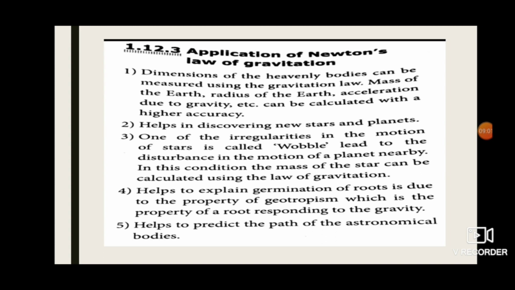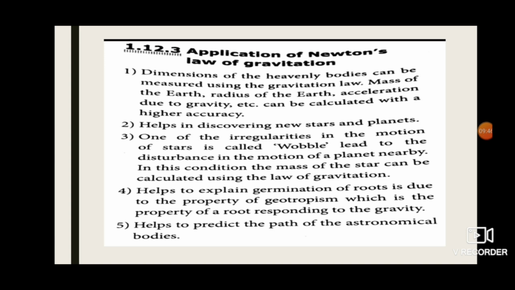Next, we are going to learn the applications of Newton's law of gravitation. Applications, where it is used, we are going to see in the universal gravitational law. The first one is, dimensions of the heavenly bodies can be measured using the gravitational law. Dimensions, we saw examples just now. We can calculate the mass of the earth, the radius of the earth, and the acceleration due to gravity. So these things can be calculated with higher accuracy with the help of Newton's law of gravitation.